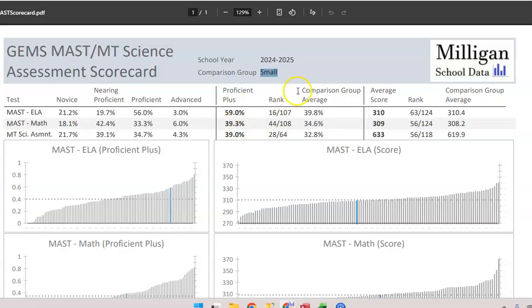And this is the largest group that I have, and so you can see that there are over 100 schools to compare to that are small in Montana, but it's the same thing. So this school is saying that proficient plus advanced, 56 plus 3%, is 59%. That puts them 16th out of 107, which is this blue bar right here.